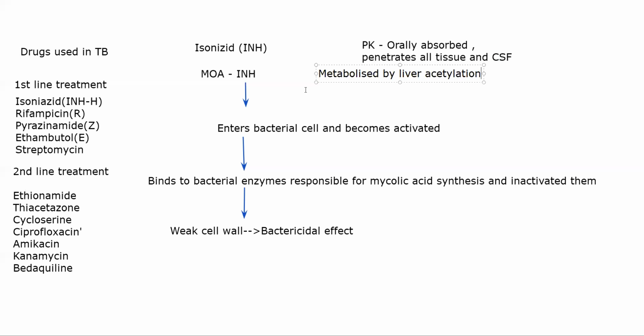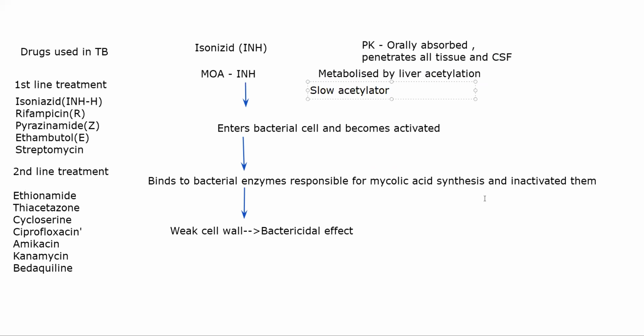How does that correlate? Let's suppose a patient is a slow acetylator. You will only know whether the patient is a slow or fast acetylator after giving drugs that are dependent on acetylation.